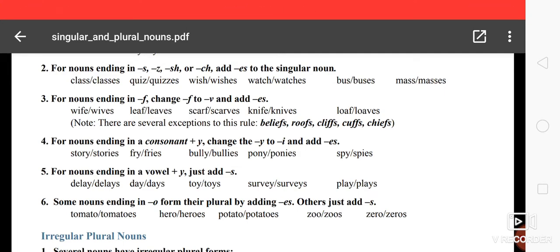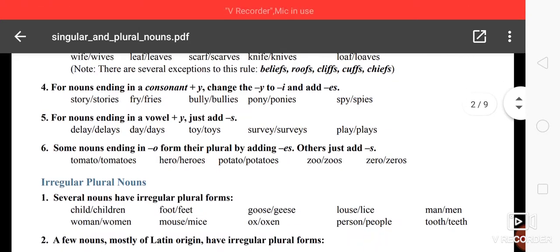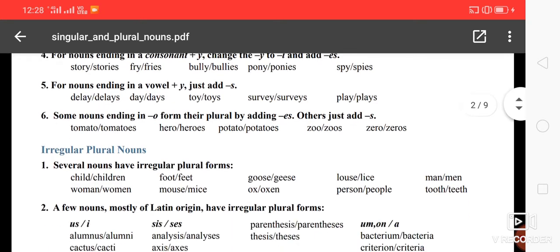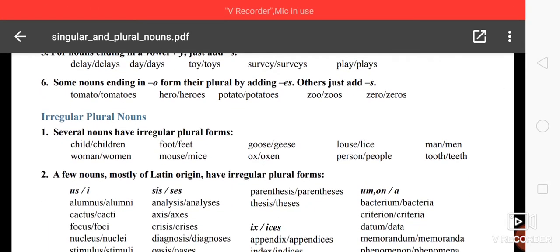Some nouns ending with o directly use es or sometimes s, like zoo, zoos, potato, potatoes. Several nouns have irregular forms, like child, children, woman, women, foot, feet, mouse, mice, goose, geese, ox, oxen, louse, lice, person, people, man, men, tooth and teeth.